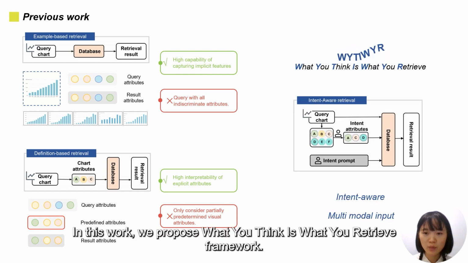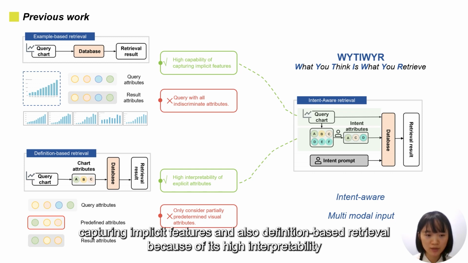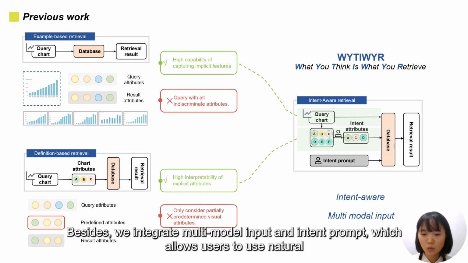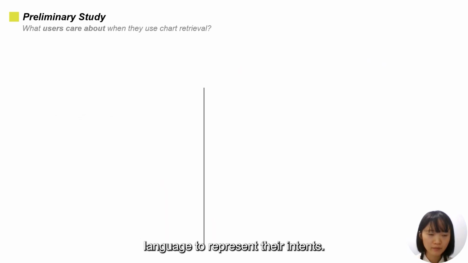In this work, we propose the What You Think is Why You Retrieve framework. It combines the advantages of both example-based retrieval, in terms of its high capability of capturing implicit features, and definition-based retrieval, because of its high interpretability of explicit attributes. Besides, we integrate multi-modal input as intent prompt, which allows users to use natural language to represent their intents.